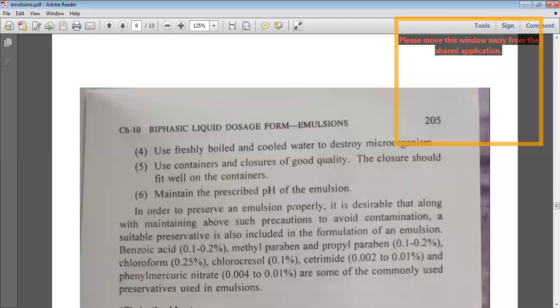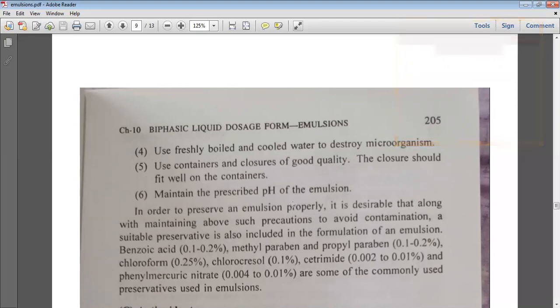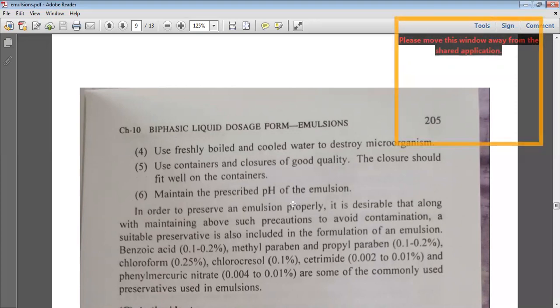So in order to preserve an emulsion properly, it is desirable that along with maintaining the above precautions to avoid contamination, a suitable preservative is added. So above, what you're saying is you have to prepare it carefully. But still, whatever care is taken to prepare the emulsion, some preservatives have to be added into the formulation in order to keep it stable throughout the shelf life.